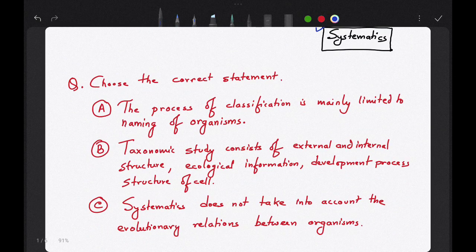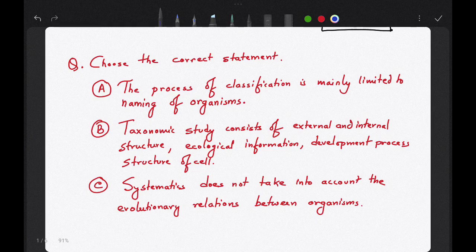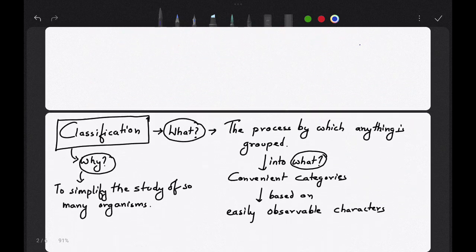Now, before I start the class, I want you to read the question. Choose the correct statement. A: The process of classification is mainly limited to naming of organisms. B: Taxonomic study consists of external and internal structure, ecological information, development process, structure of cell. C: Systematics does not take into account the evolutionary relations between organisms. A, B, C. You have to answer this question after the class. Okay, now let's focus on the class.